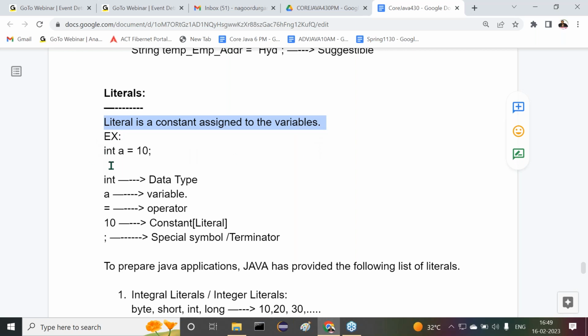Examples of literals: int a = 10, where int is a data type, a is a variable, equal is an operator, and 10 is a constant, that is, a literal. And the semicolon is a special symbol or a terminator.